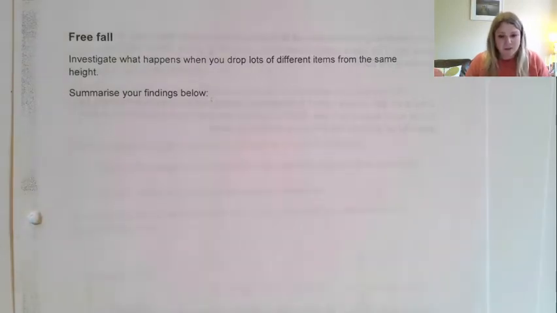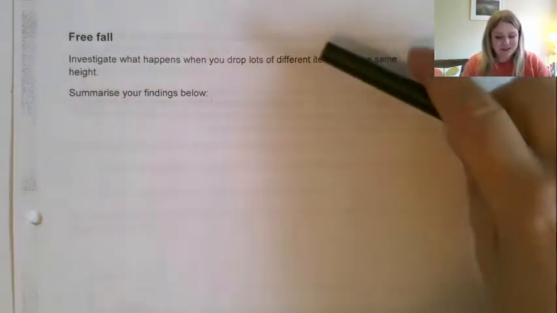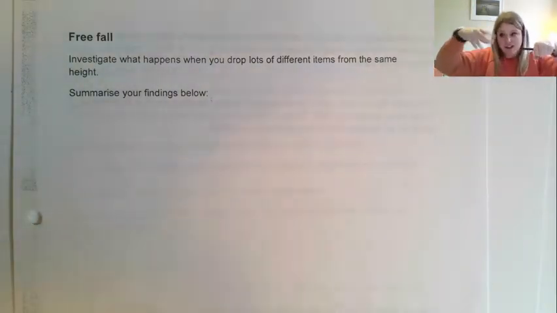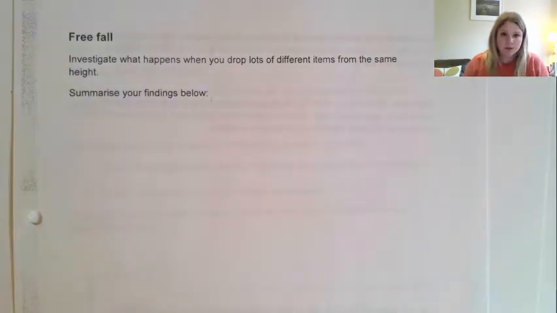I don't want to wreck my floors, and I don't really have anything that I could do it with. But whenever we were in school, I would always take those wee masses that we use in experiments. I would always have a 100 gram mass here and a 500 gram mass here, just 5 of the 100s taped together, and drop them onto the floor. The most frequent mistake that people make is that they think the 500 gram one is going to fall and hit the ground first, but they both hit the ground at the same time, because they're both accelerating towards the ground at the same rate.